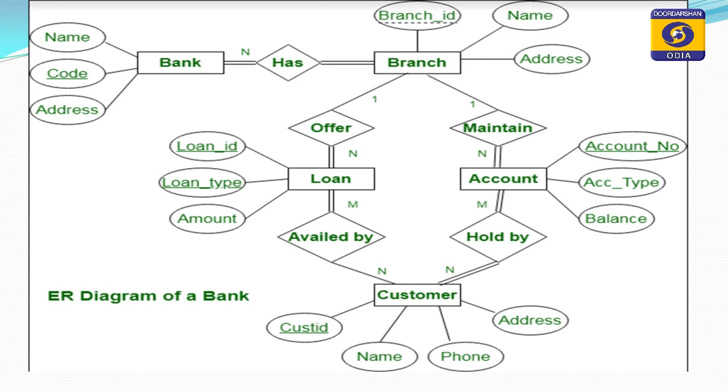Similarly, the loan entity has attributes like loan ID, loan type and amount, that is, how much amount one wants to borrow from the bank. Like this, the account has a number of attributes like account number, account type and balance, while account number is the primary key with the help of which we can get distinct account details from the account entity.